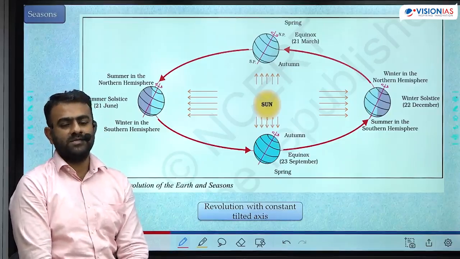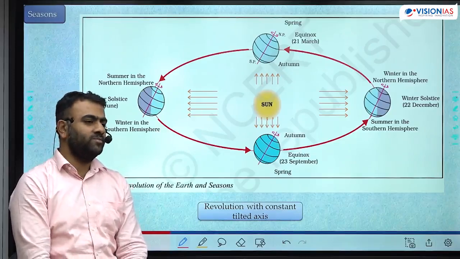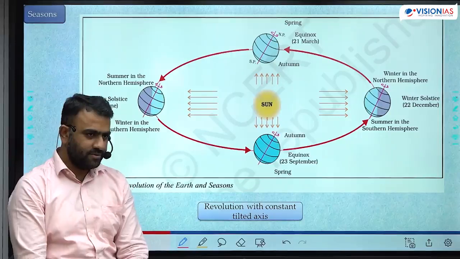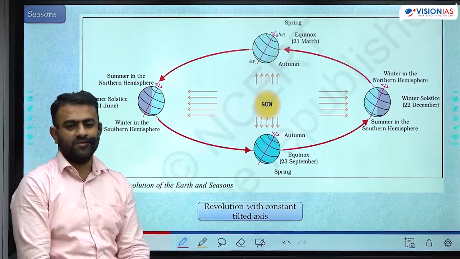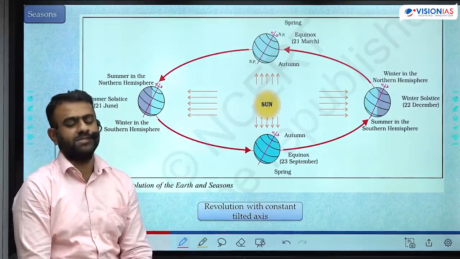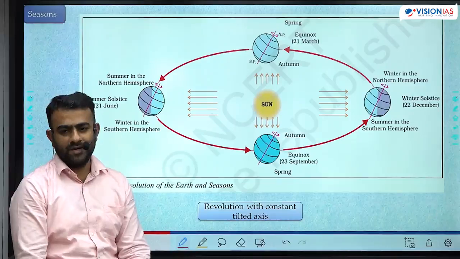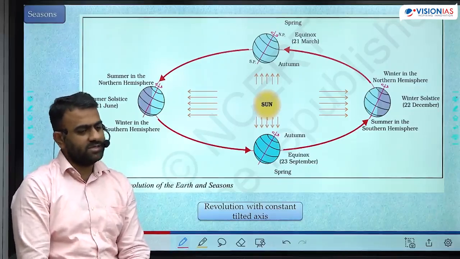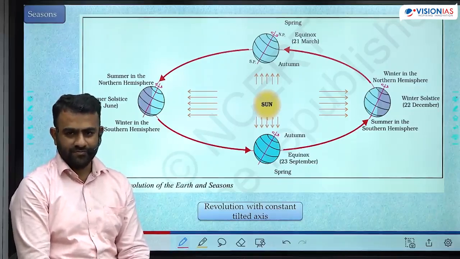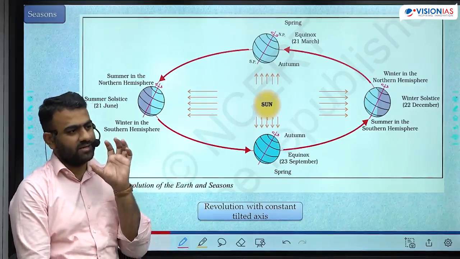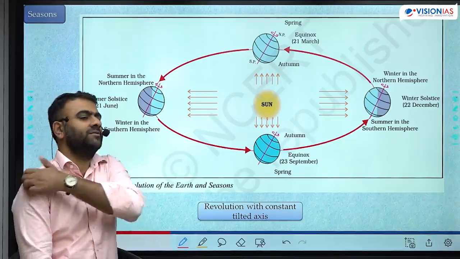A summer season is the time of the year during which we observe hot weather conditions. A winter season is that time of the year during which we observe cold weather conditions. Spring season is the time of the year during which the trees rejuvenate their leaves. Autumn season is when they shed their leaves. Season is a particular thing happening in a particular time of the year.